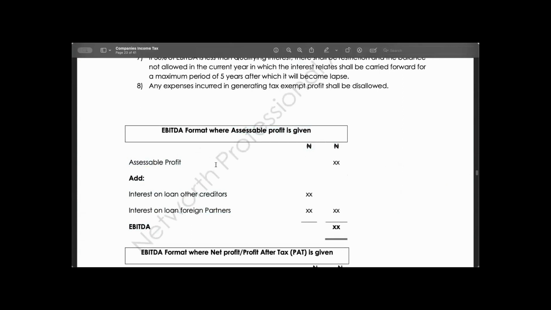we would have disallowed, we would have added back interest, depreciation, amortization. So it should have been part of this before. It should have been part of this.